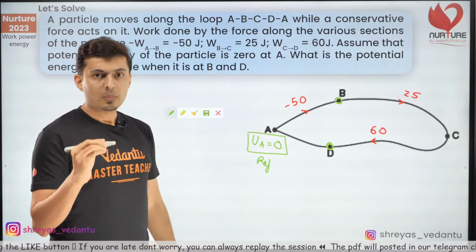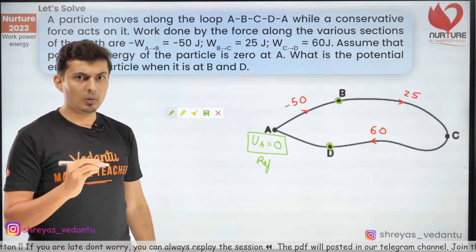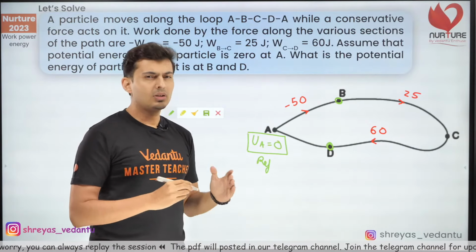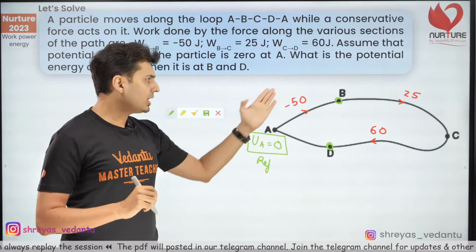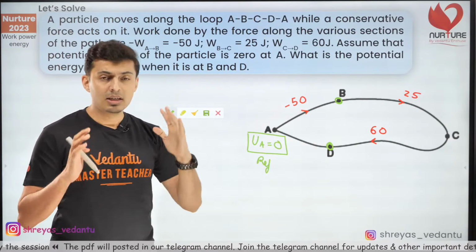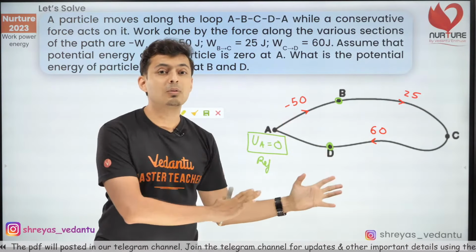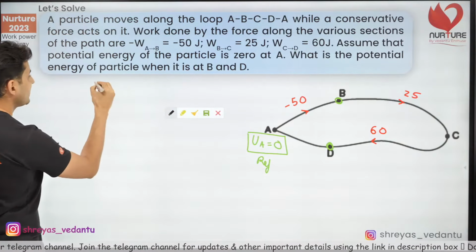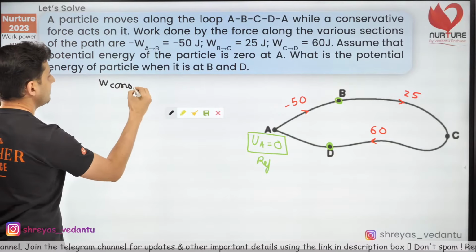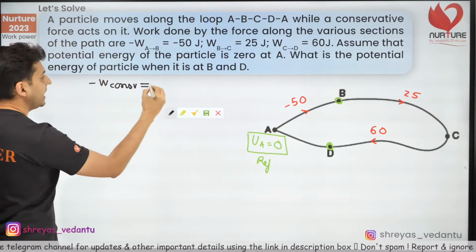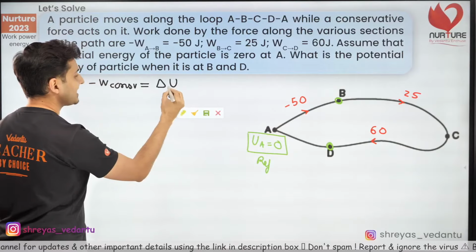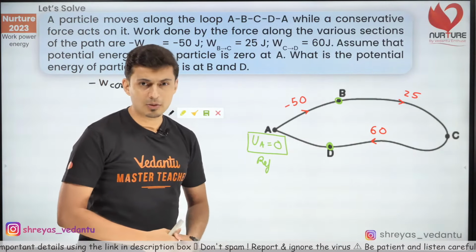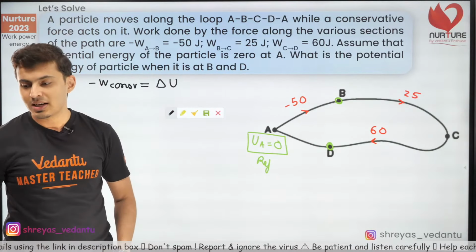Now, the concept that we'll use over here is the formula for change in the potential energy. Because work done is given and potential energy is asked, reference is given, change in the potential energy is the negative of the work done by the conservative force. Recollect this formula: the negative of the work done by the conservative force is delta U, the change in the potential energy. I hope you recollect this formula.